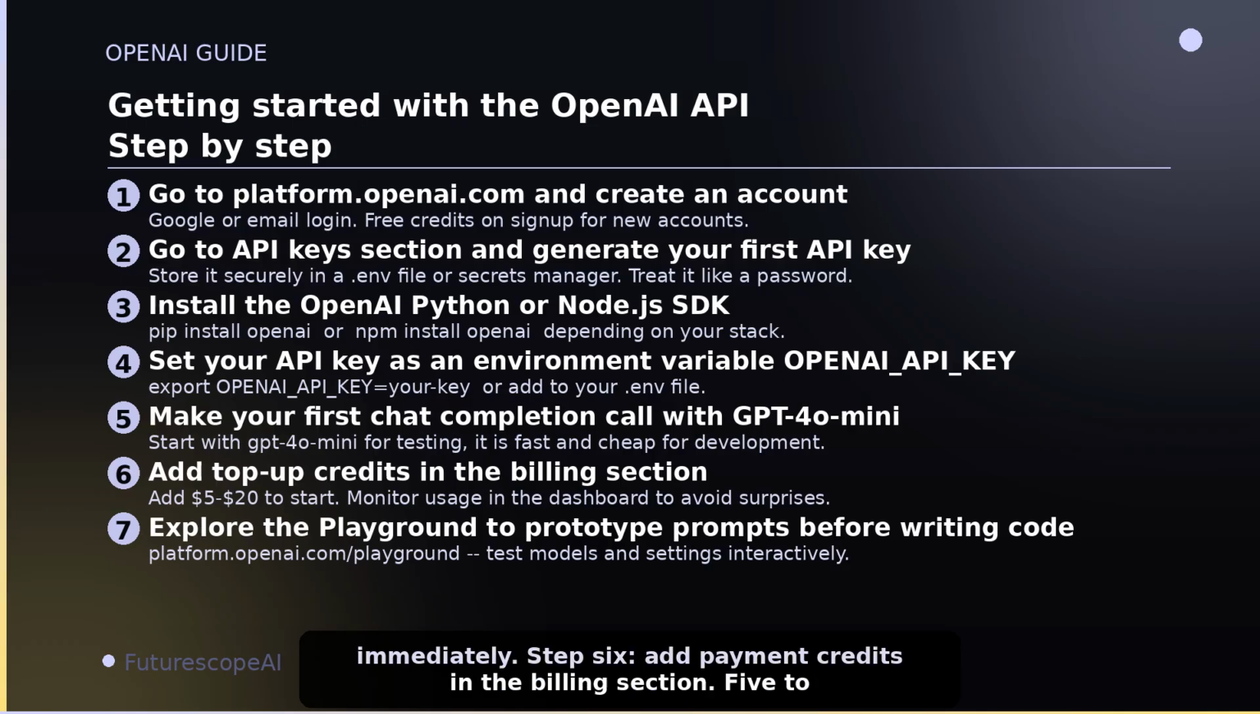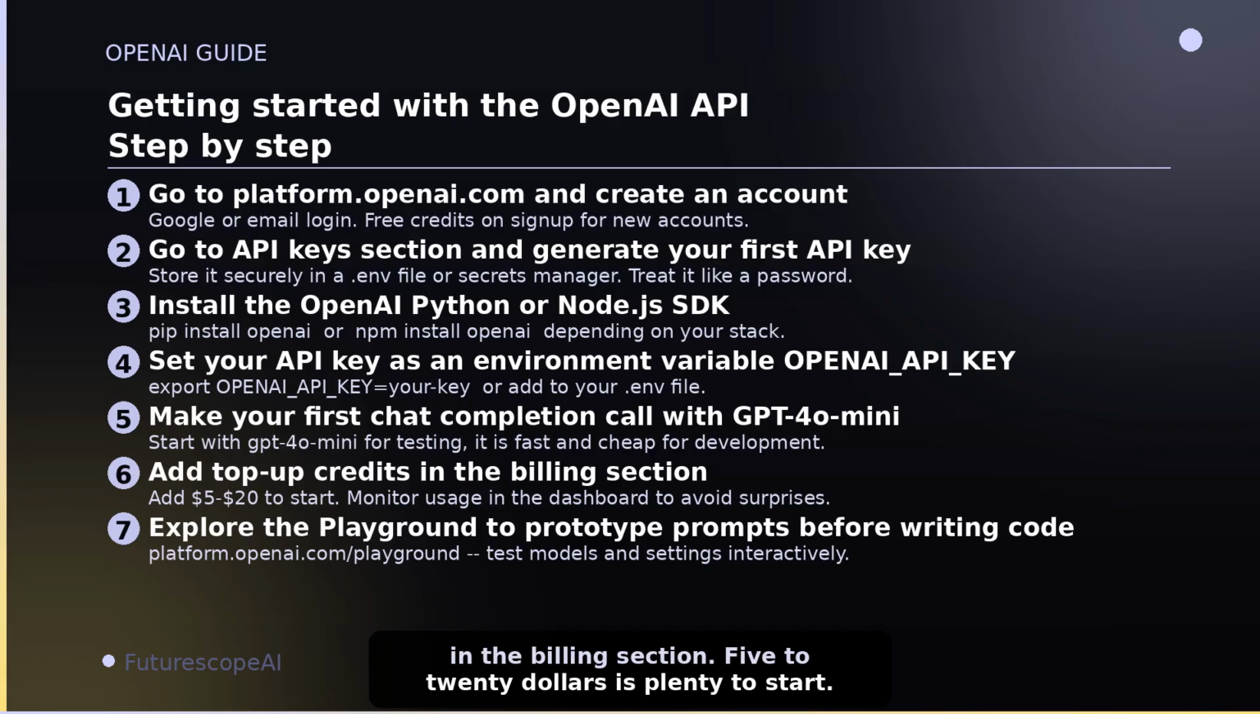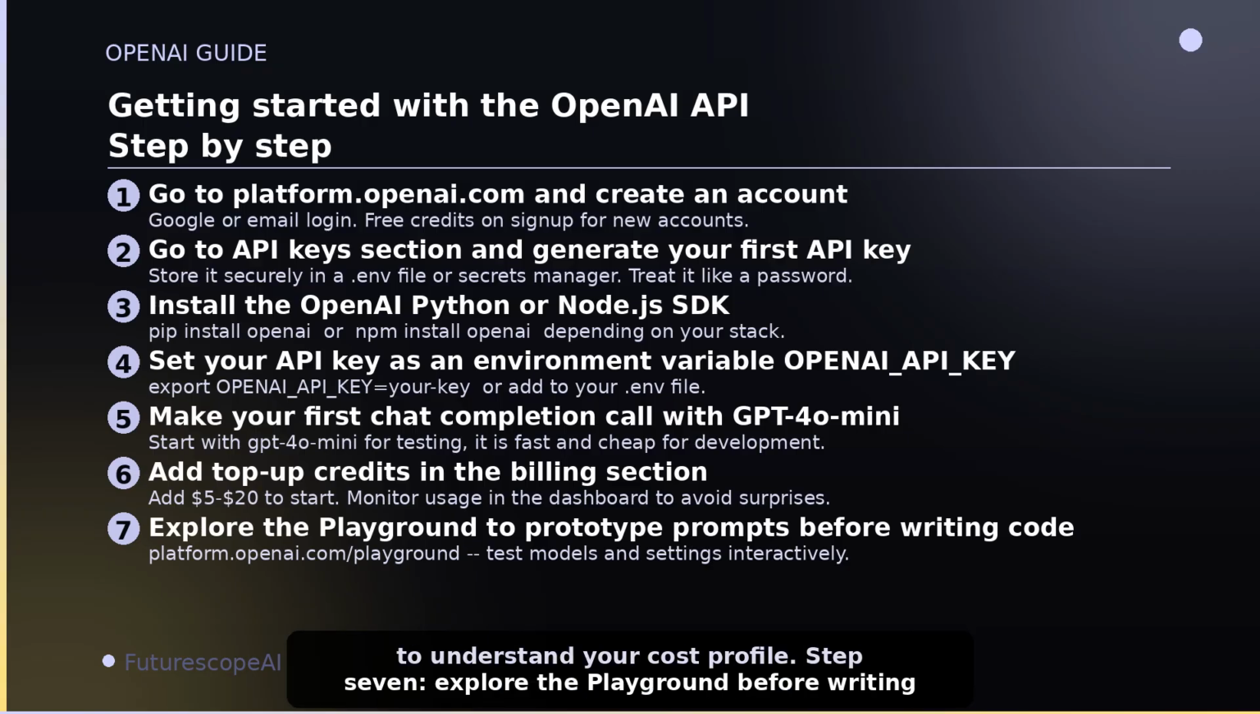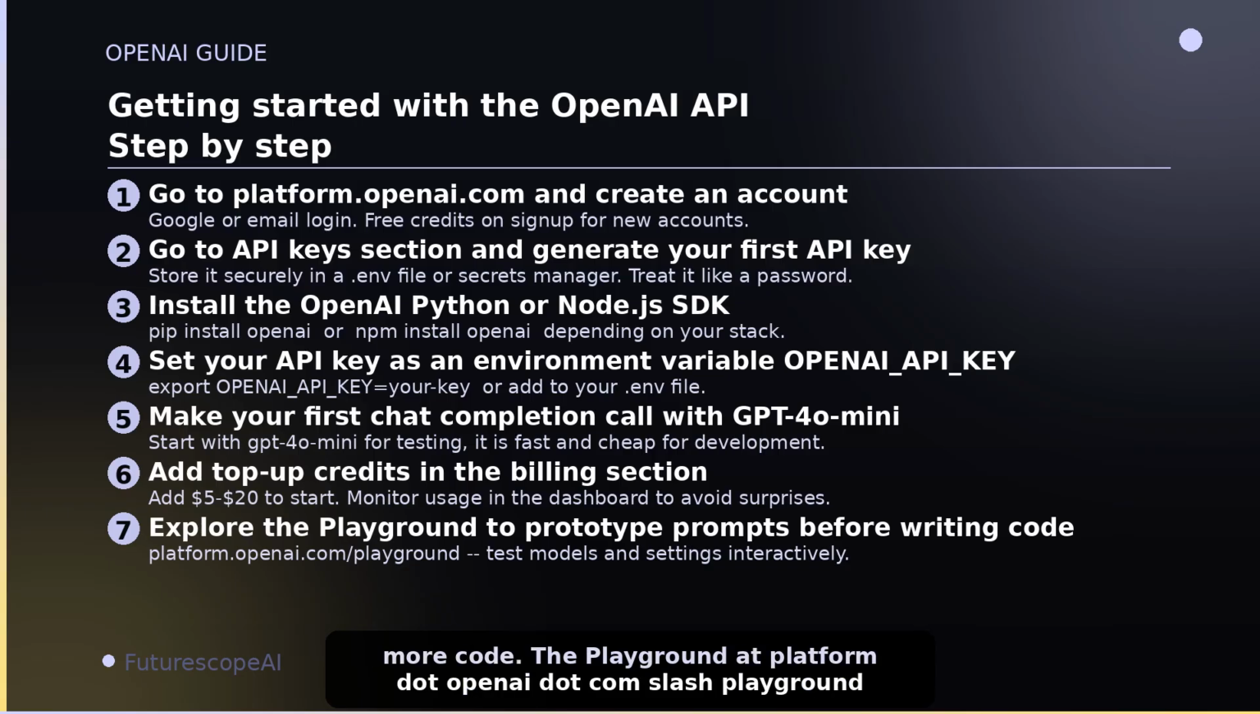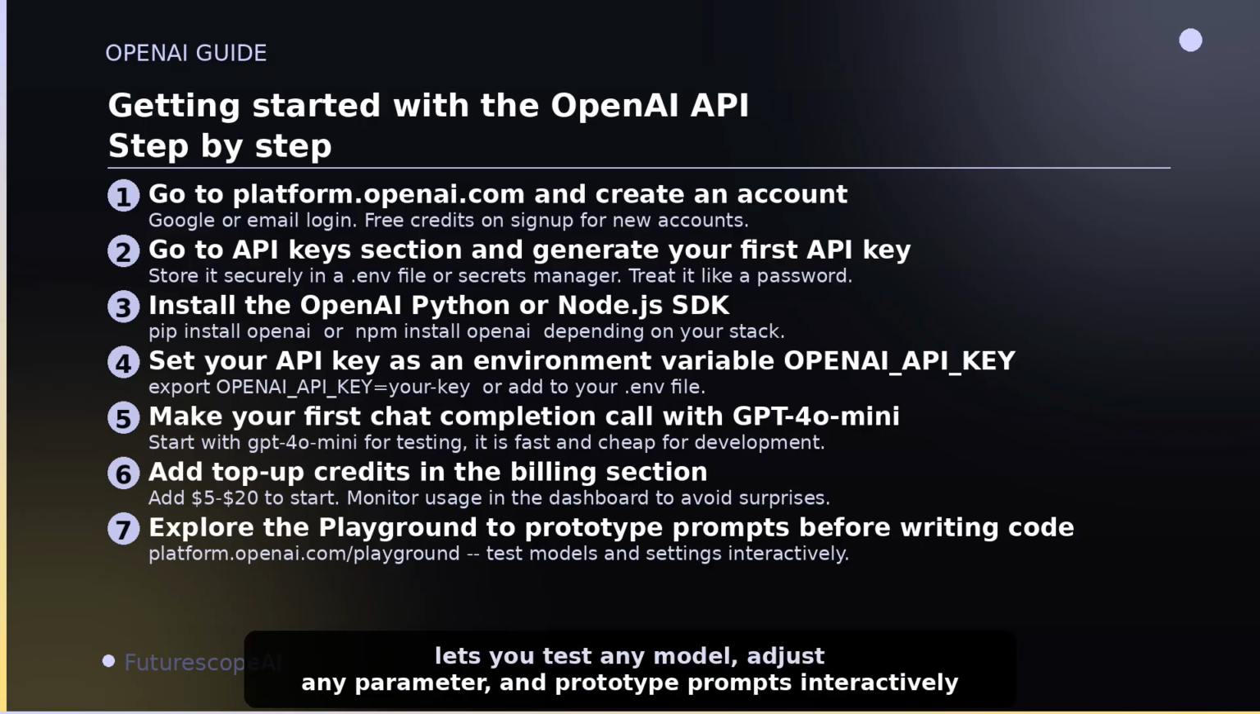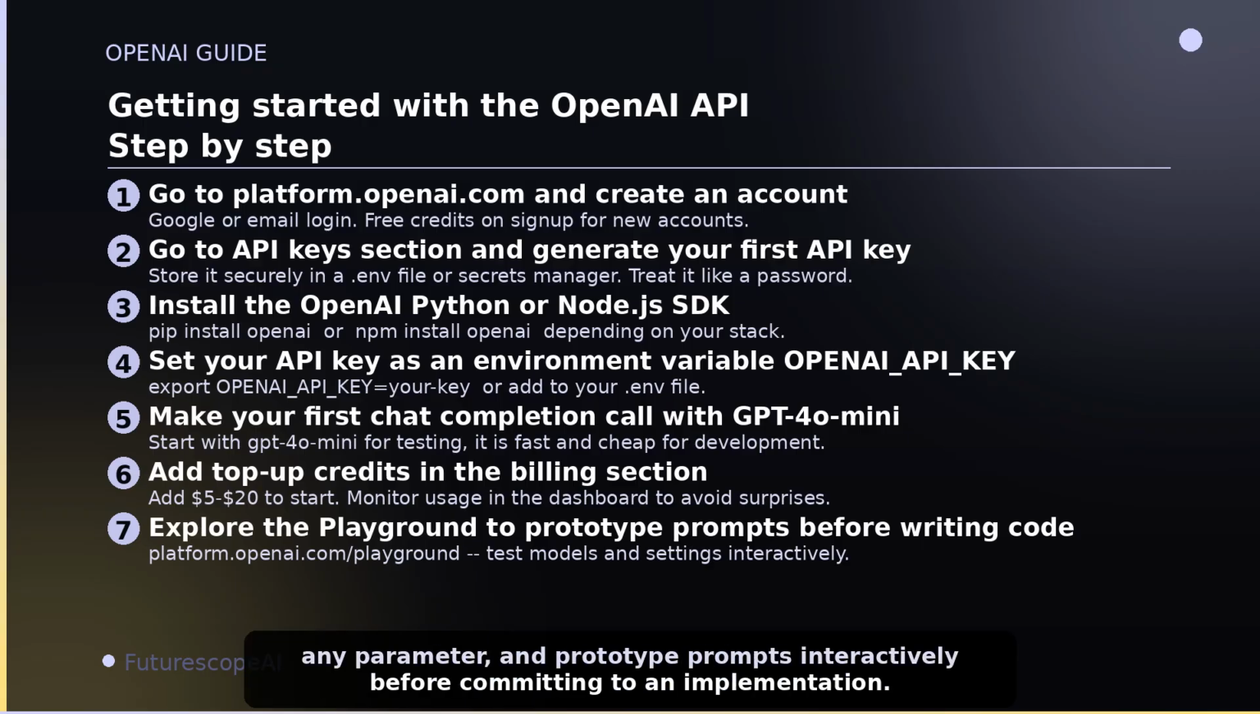Step 6. Add payment credits in the billing section. $5 to $20 is plenty to start. Monitor your usage in the dashboard to understand your cost profile. Step 7. Explore the playground before writing more code. The playground at platform.openai.com/playground lets you test any model, adjust any parameter, and prototype prompts interactively before committing to an implementation.